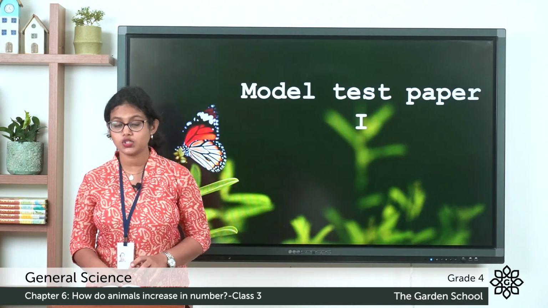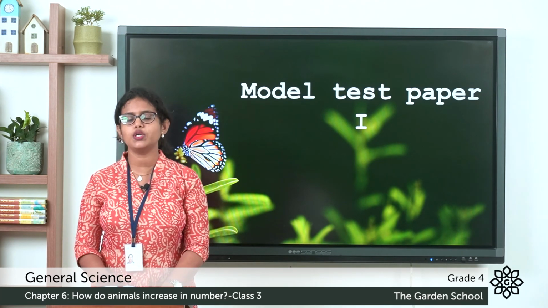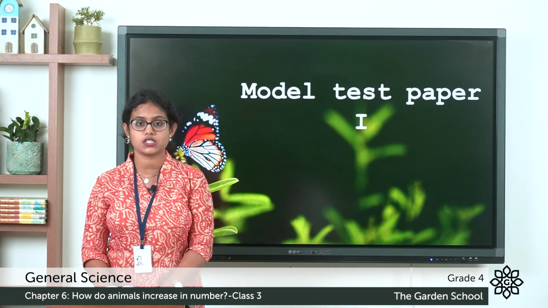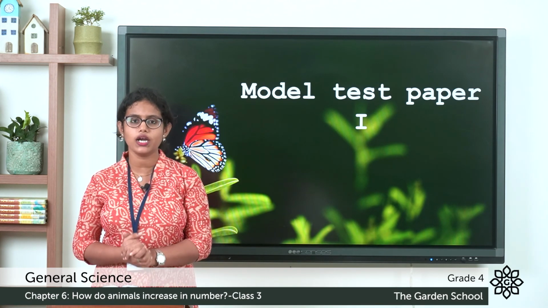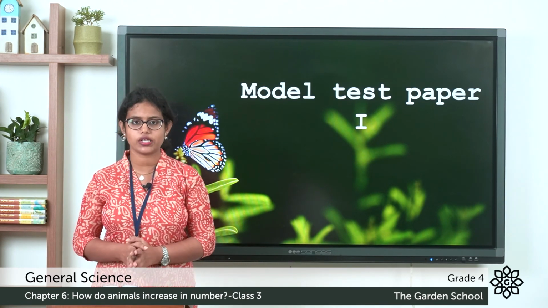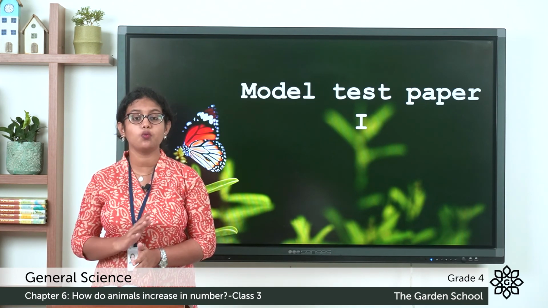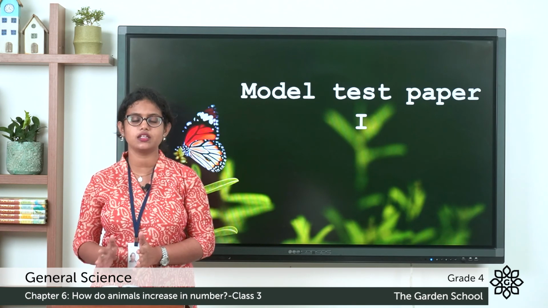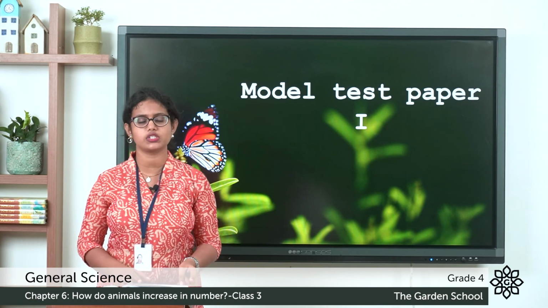Coming to the next page, that is page number 69. It is a model test paper. So what you can do is you can attempt this as a test paper. Your time duration is 1 hour, and within 1 hour you have to complete these questions. And you can write down the answers in the space given. And once you have completed, you can take a picture of these 2 pages and upload it in Microsoft Teams.